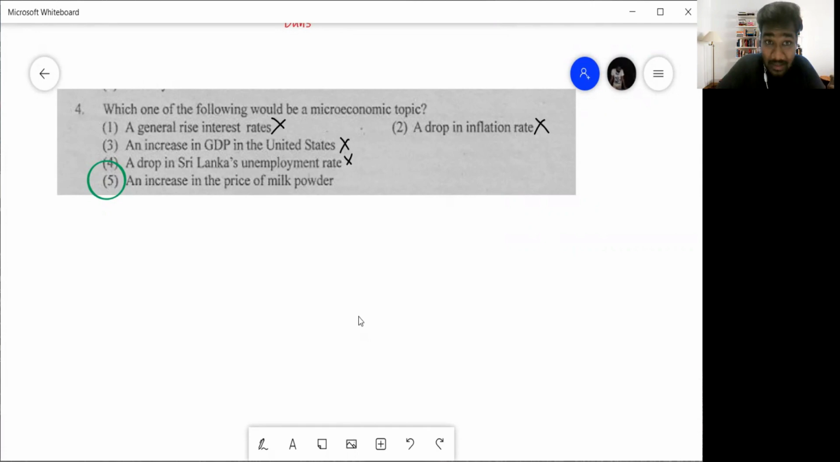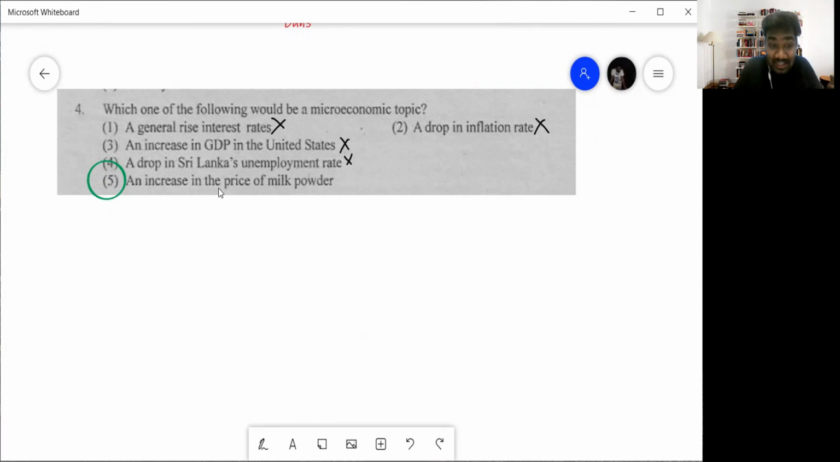What is microeconomics? Microeconomics is where you focus on one small portion of the economy. So a rise in interest rate, that is macroeconomics. Drop in inflation, macroeconomics. Inflation, you don't talk about a small part, you talk about the entire country. GDP in the US, when you say GDP, it's the entire country, macro. Drop in Sri Lanka's unemployment rate. Unemployment is macro.